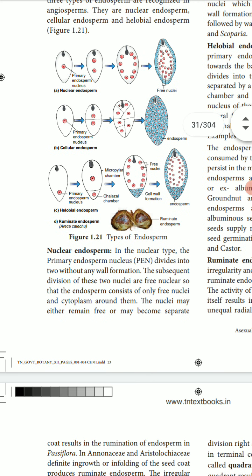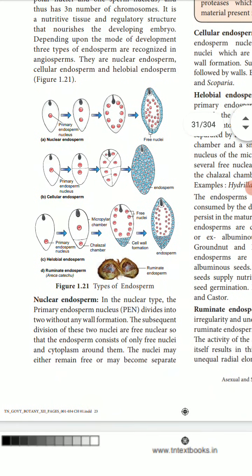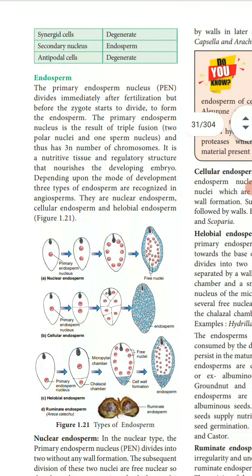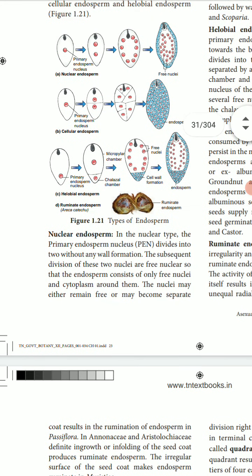These are all the types of endosperm. First of all, nuclear endosperm. The PEN undergoes sequential divisions into two nuclei, then free nuclei, with the cytoplasm around them becoming the space.